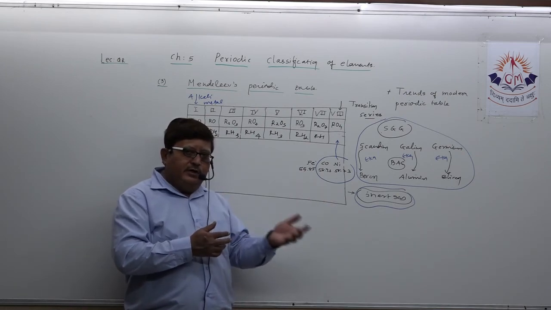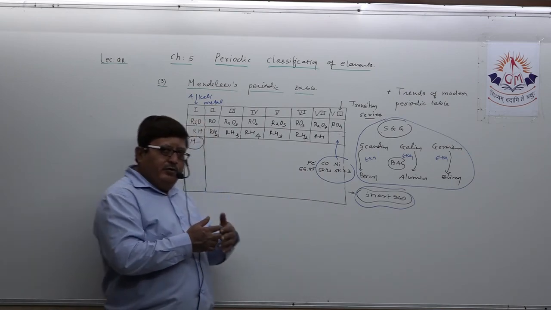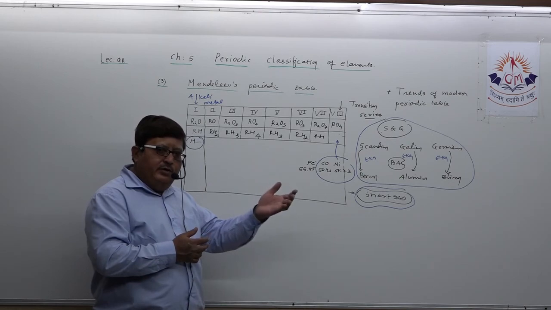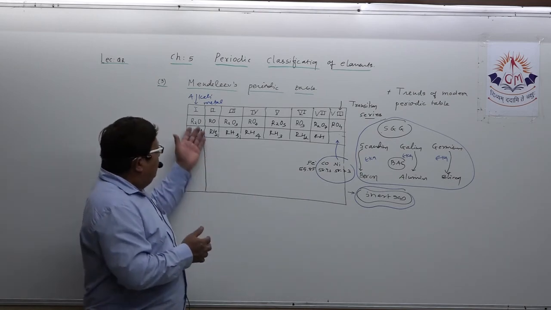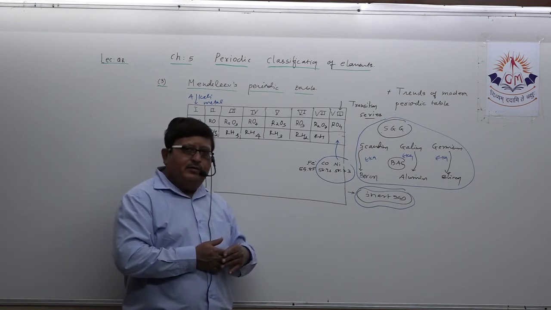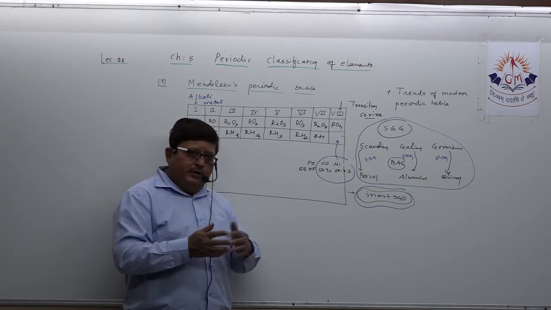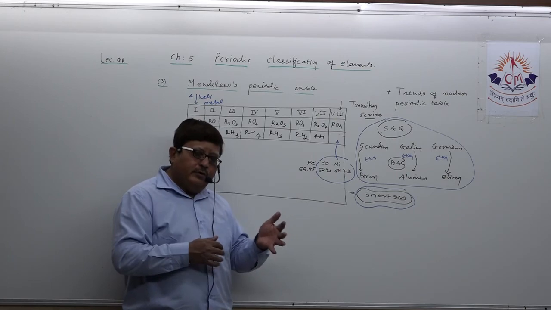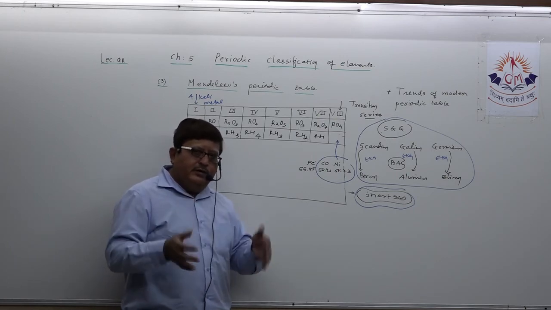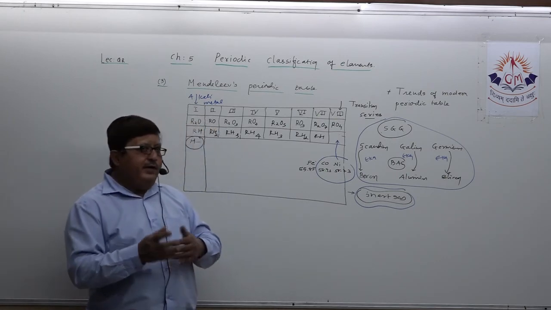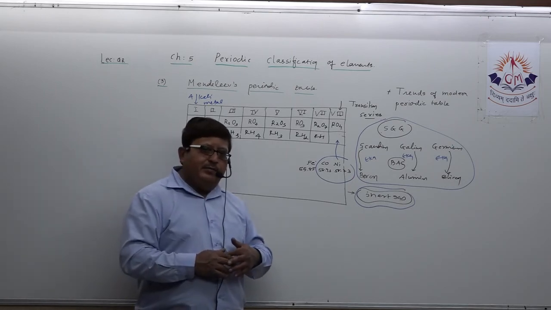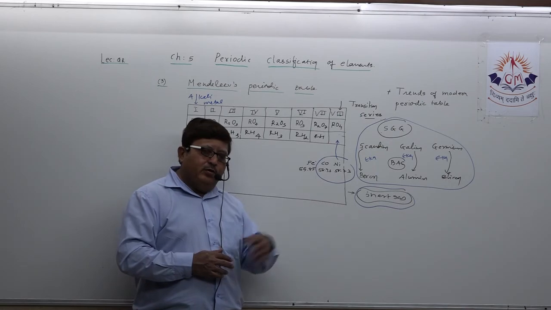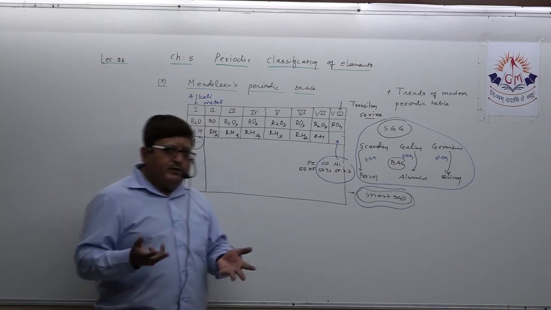Suppose HCl, that is the formation of a compound like the halogens, and H2O is similar to the alkali metals. So he was not sure and could not predict the real position of hydrogen, whether to keep it in the group of alkali metals or in the group of halogens. That was his first limitation.